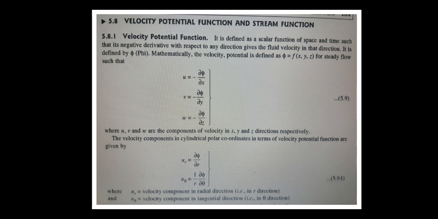Now the velocity components in the cylindrical polar coordinates in terms of velocity potential are given by u_r equals dou phi by dou r, u_theta equals 1 by r dou phi by dou theta, where u_r is the velocity component in the radial direction, that is the r direction. So radial direction we are mentioning u_r. Then u_theta is the velocity component in the tangential direction, that is the theta direction.